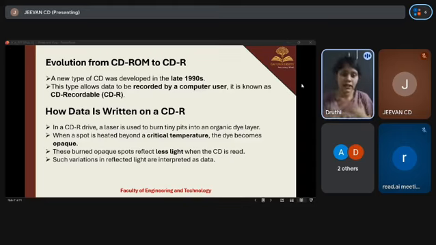And then reading the data. While reading, these opaque spots reflect less light than normal areas, and the CD drive detects these light variations. The last one is data interpretation, which means these differences in the reflected light are interpreted as binary data like zeros and ones. And then moving on to the next slide.